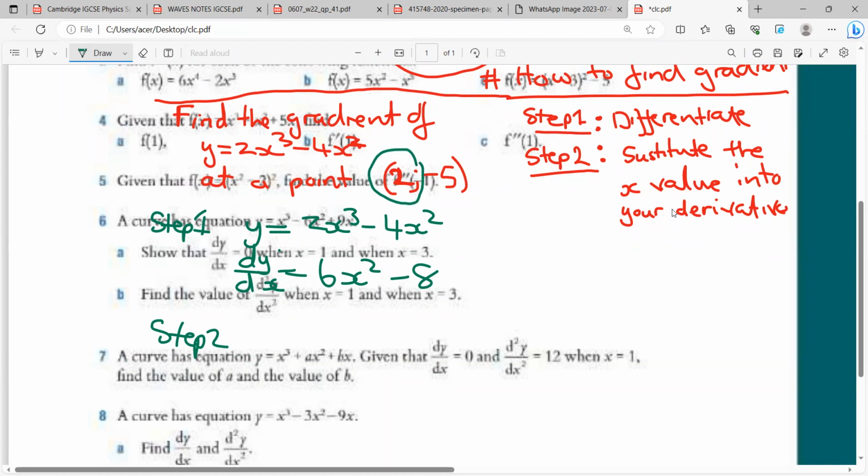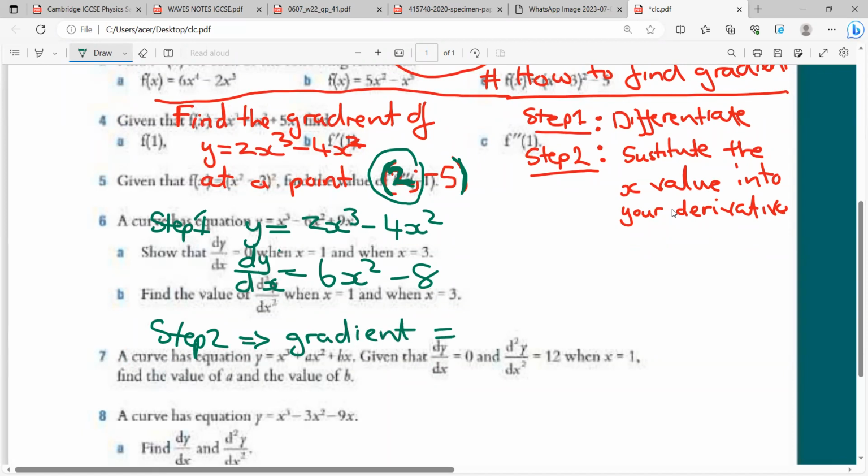You just put in the x value. Sometimes they will give you a full set of coordinates, the x and the y, just like what I did here. In other cases, they will just give you the x value. So if you're given a full coordinate like that, then you just need to pick the x and substitute in.